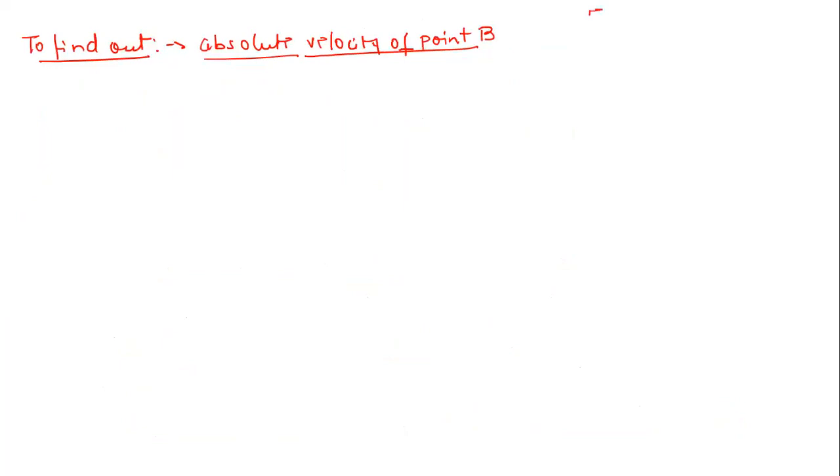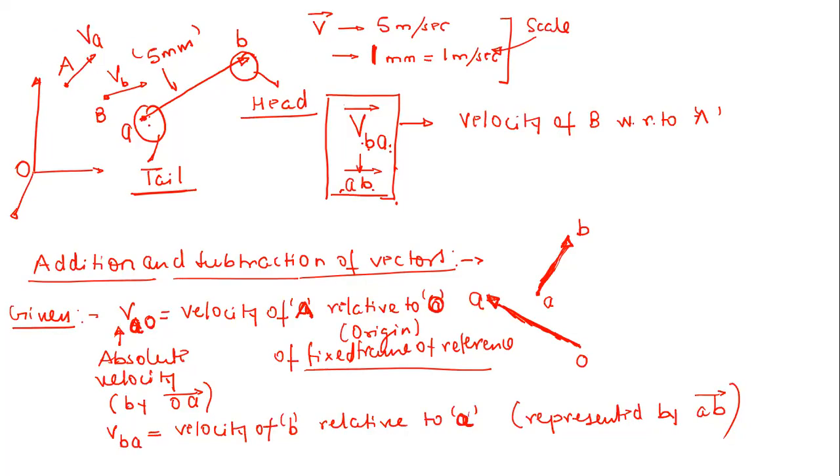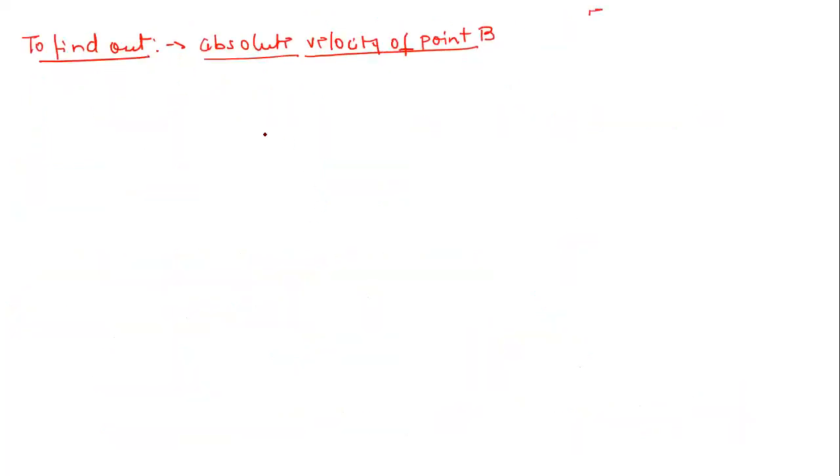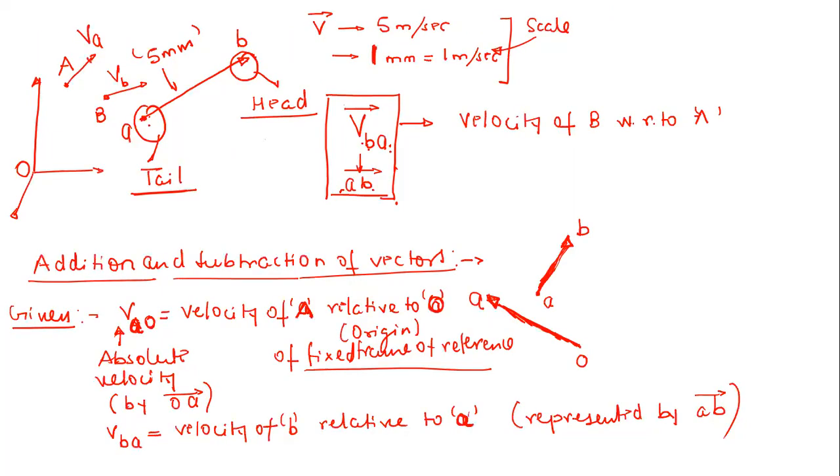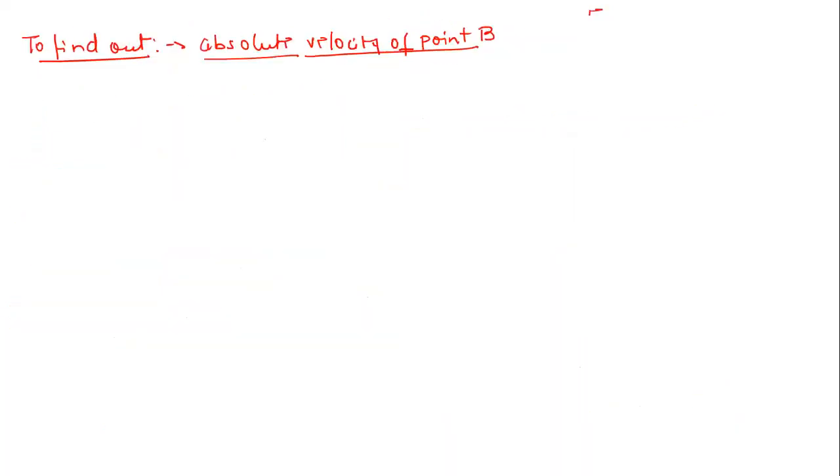So this was our OA, right? And we simply bring that AB vector here.